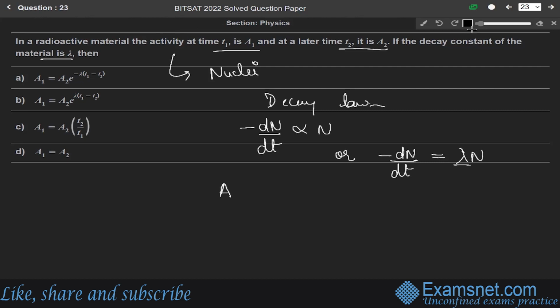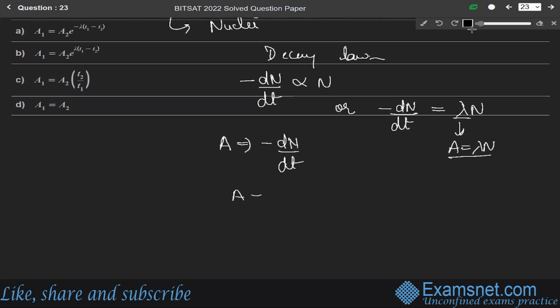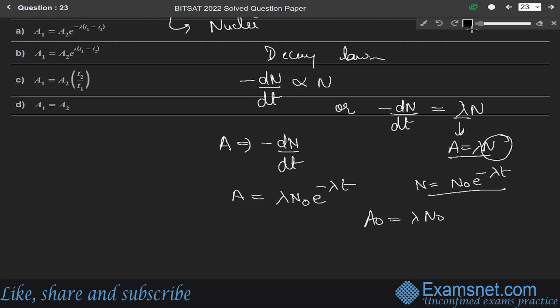So A will be equal to minus dN over dt, where we write A equals lambda N. In terms of N, we know that N is equal to N naught e to the power minus lambda t. So in place of lambda N, we will write A equals lambda N naught e to the power minus lambda t, where A naught equals lambda N naught is the activity of the radioactive material at t equals 0 time. This is for t equals t time and this is for t equals 0 time.